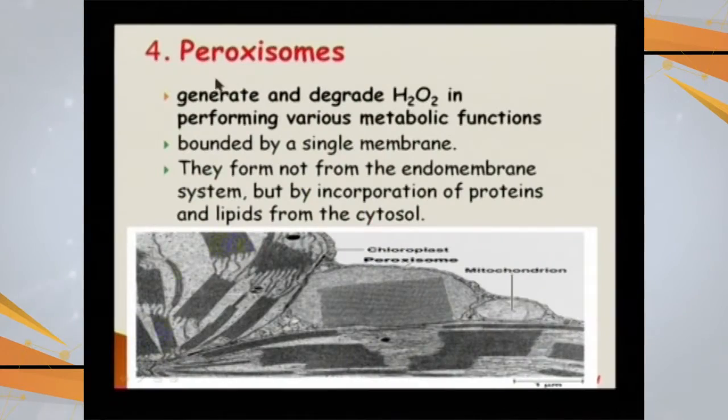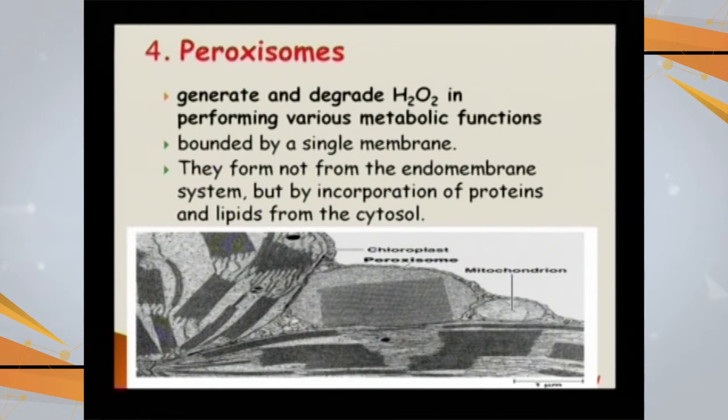Looking at the slides, peroxisomes. Peroxisomes are bounded by a single membrane, and they generate and degrade hydrogen peroxide in performing various metabolic functions. They are not formed from the endomembrane system, but by incorporation of proteins and lipids from the cytosol.